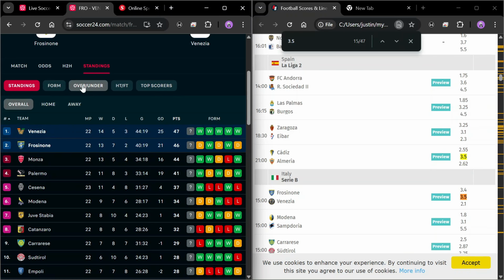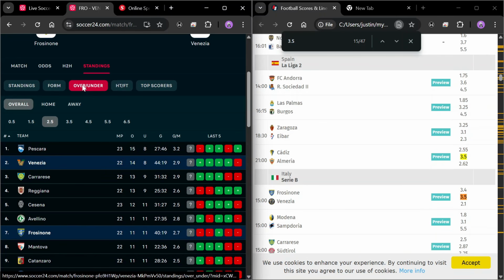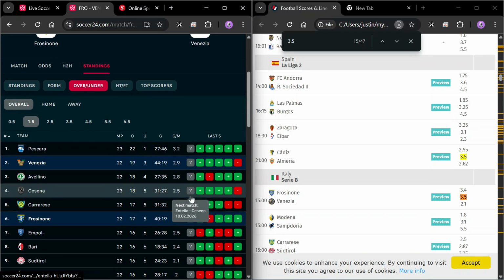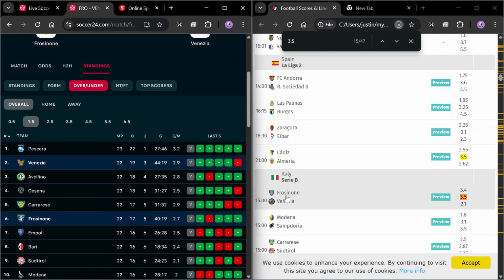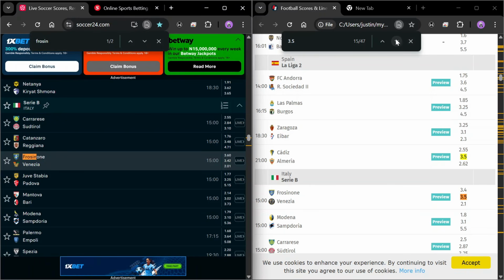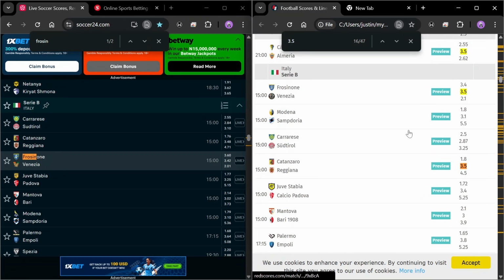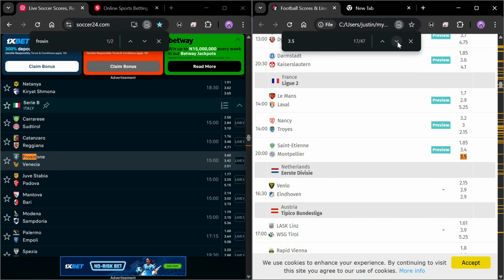Now, if we head over to the over and under and look at the goal per match, we can see that this qualifies for over 2.5 goals. So if we head over to the 1.5 tab, we can see it qualifies perfectly for a game that will give us 1.5. So Italy Serie B, even though it's low scoring, is not a game that I would likely want to pick from. It's not a league that I would want to pick from. So let's just close this and move on to another tab. But it tells us that it's likely to actually deliver that outcome for us.